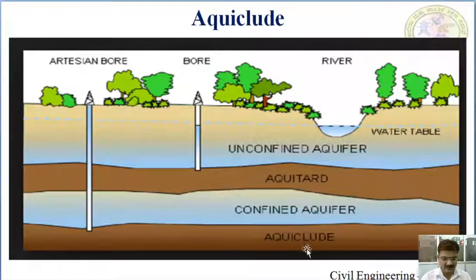This is the aquiclude. It says rocks and soils having porosity but no permeability. That means an aquiclude can absorb the water but cannot transmit the water. See, this is the artificial well which is constructed. It can only absorb the water but you cannot transport it. There is no watery area here. Even if it is available, there is no appreciable quantity of water present. Hence, water storage is there but water transmitting is less. Example is clay. This is the pictorial representation of the aquiclude.